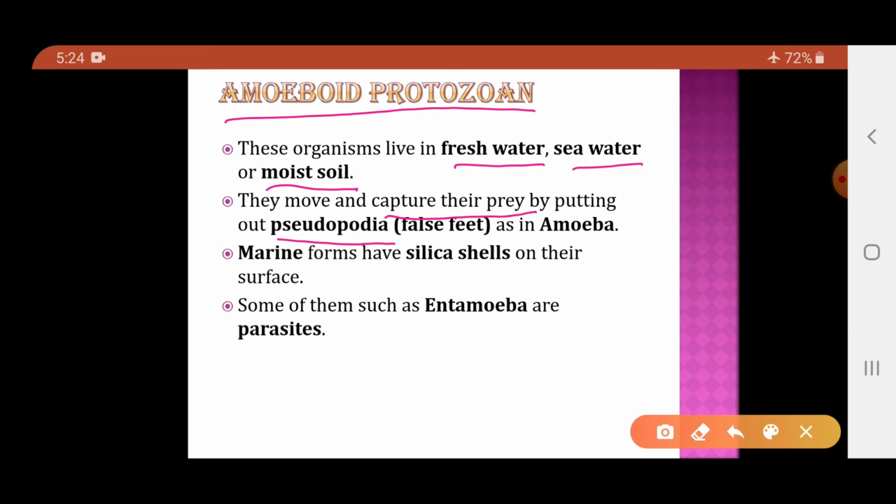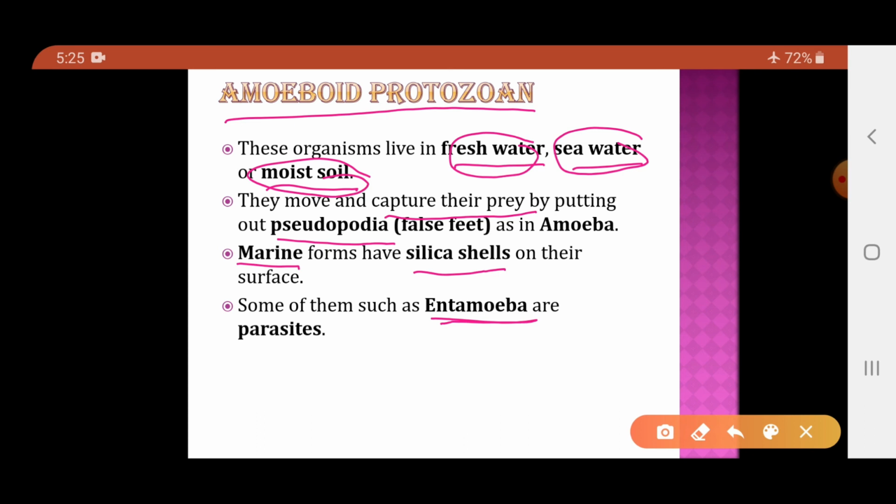Now, those amoeboid protozoans which live in marine water have silica shells on their surface. So, marine amoeboid protozoans will have silica shells on their surface. The example of a parasitic amoeboid protozoan is Entamoeba, and this Entamoeba causes various diseases in human beings. So, amoeboid protozoans are found in fresh water, sea water as well as in moist soil.